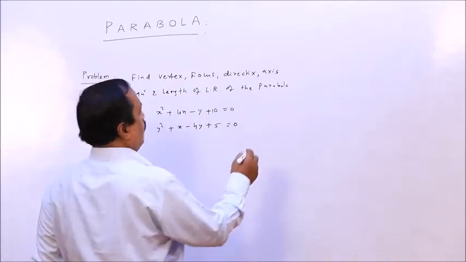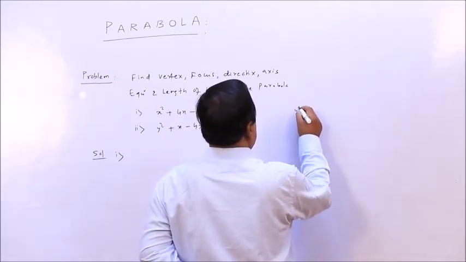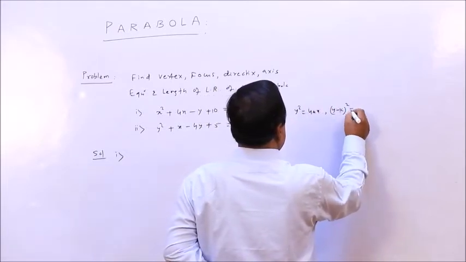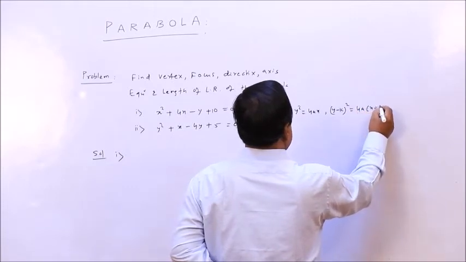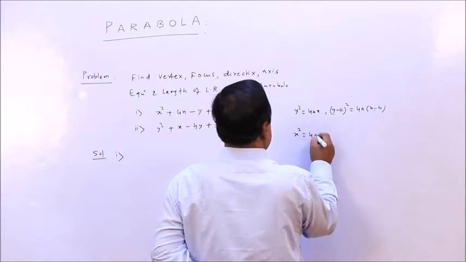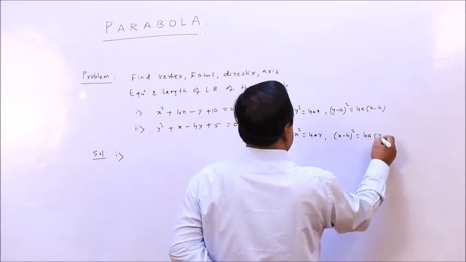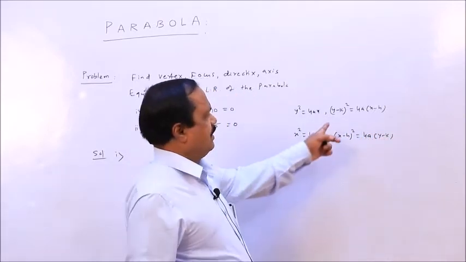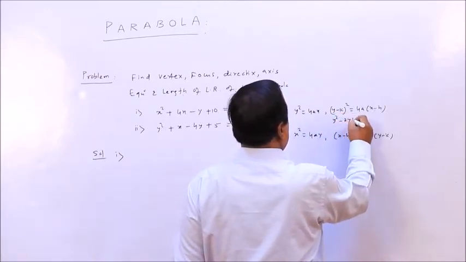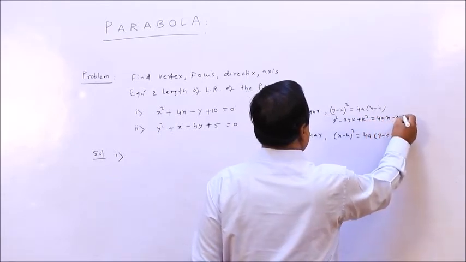You see, the equation is y square equal to 4ax, or y minus k whole square equal to 4a times x minus h. Here x square equal to 4ay, or x minus h whole square equal to 4a times y minus k. You see this equation: y square minus 2yk plus k square equal to 4ax minus 4ah.